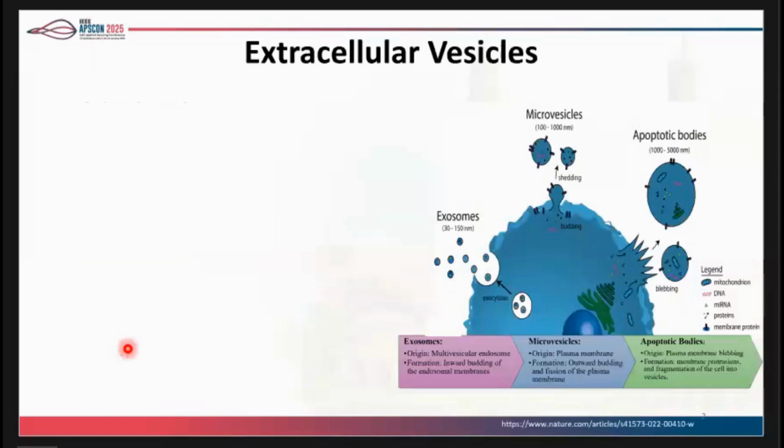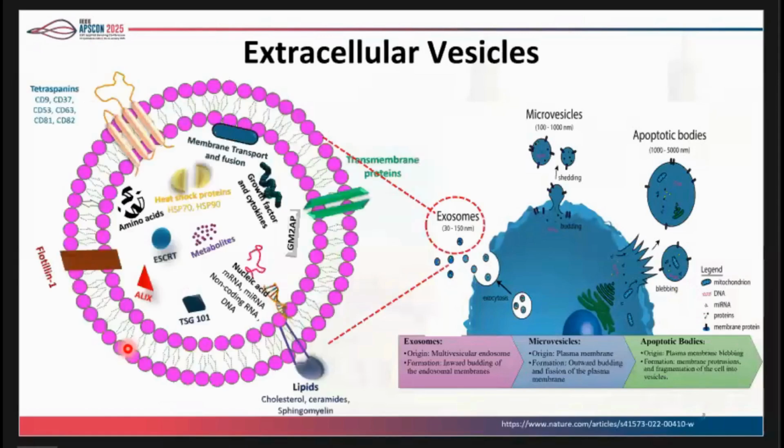Extracellular vesicles are released by the cell into extracellular space. They are divided into exosomes, microvesicles, and apoptotic bodies. In this work, we have focused on exosome. It contains protein, DNA, RNA, and other biomolecules that can reflect the origin of the cell. Exosomes are a crucial parameter in cell-to-cell communication and also share vital information among them.